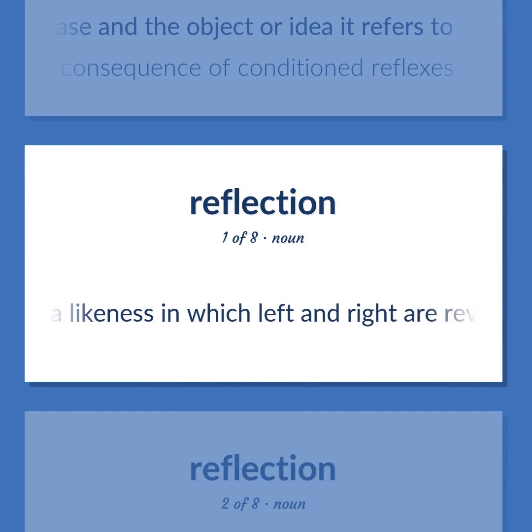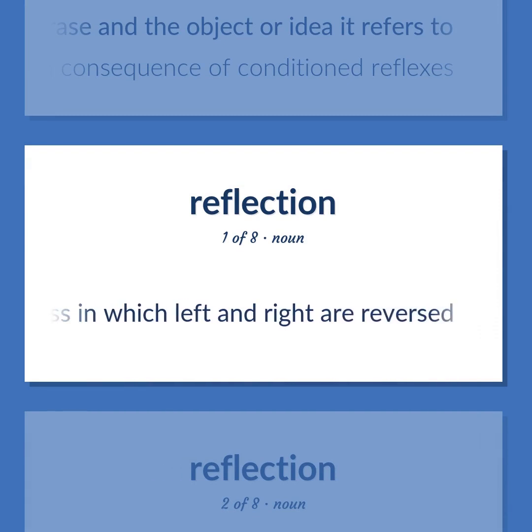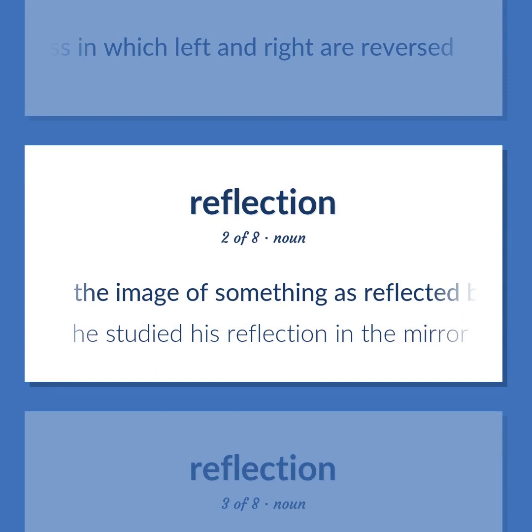A likeness in which left and right are reversed. The image of something is reflected by a mirror, or other reflective material. He studied his reflection in the mirror.